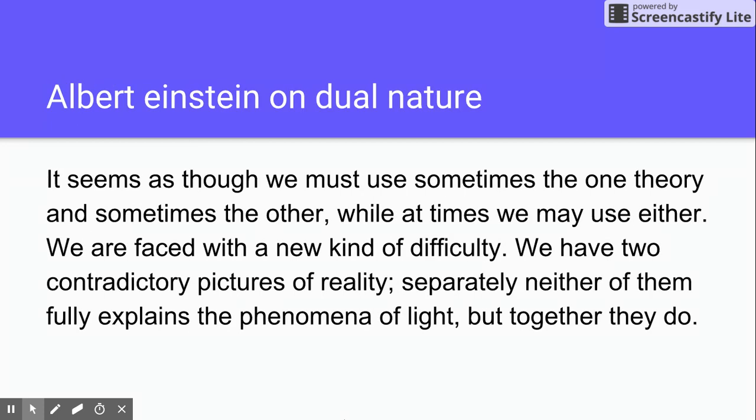Albert Einstein on the dual nature of the electron: It seems as though we must use sometimes the one theory and sometimes the other, while at times we may use either. We are faced with a new kind of difficulty. We have two contradictory pictures of reality. Separately, neither of them fully explains the phenomenon of light, but together they do.